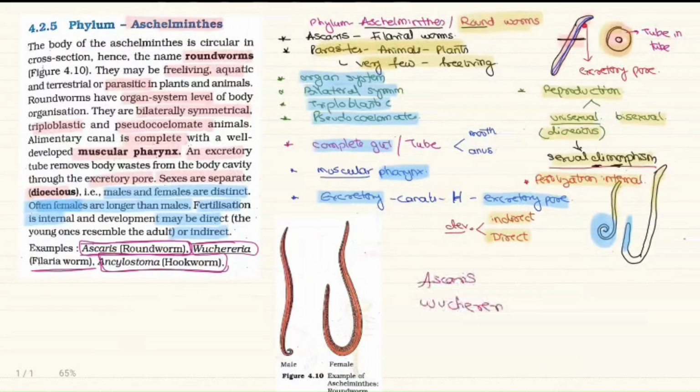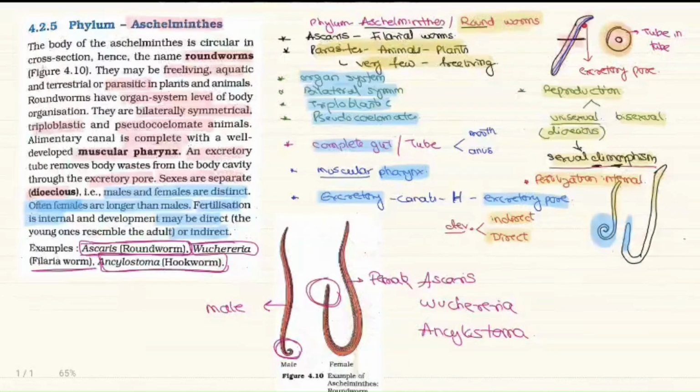Wuchereria, the filarial worm. And Ancylostoma is the hookworm. So here you can see sexual dimorphism, where the male has a smaller, thinner body with a curved posterior end, and the female has a comparatively thicker body with a straight posterior end. So this is about Aschelminthes.